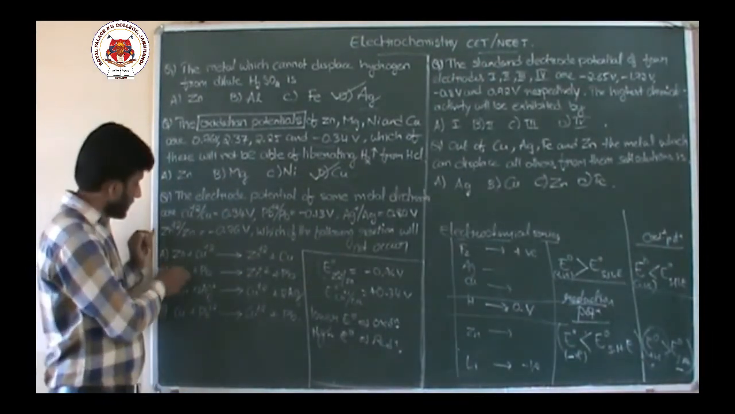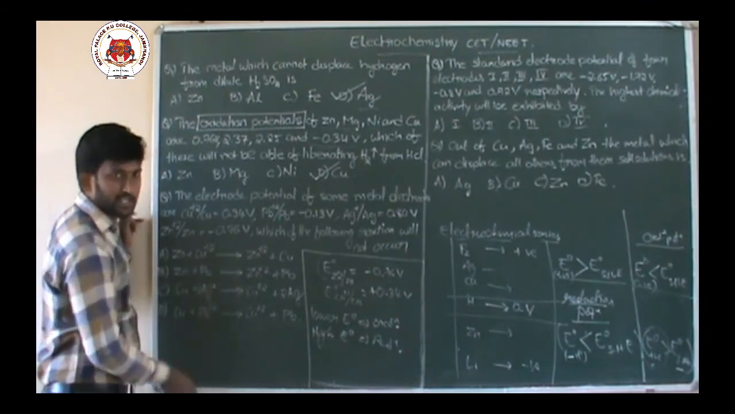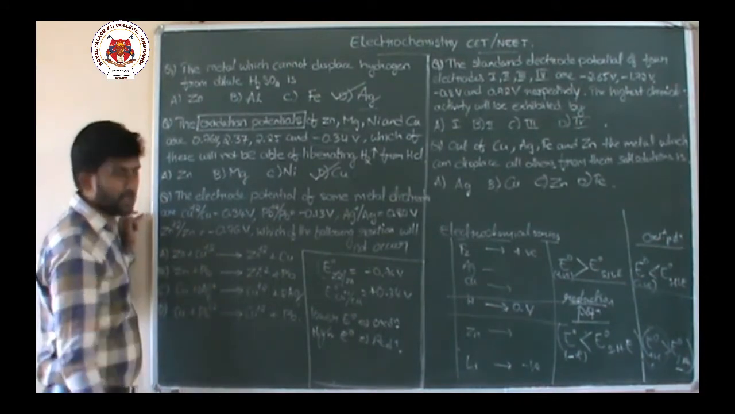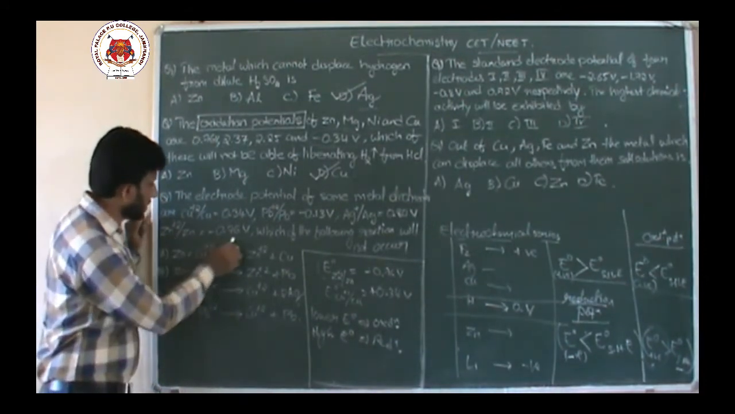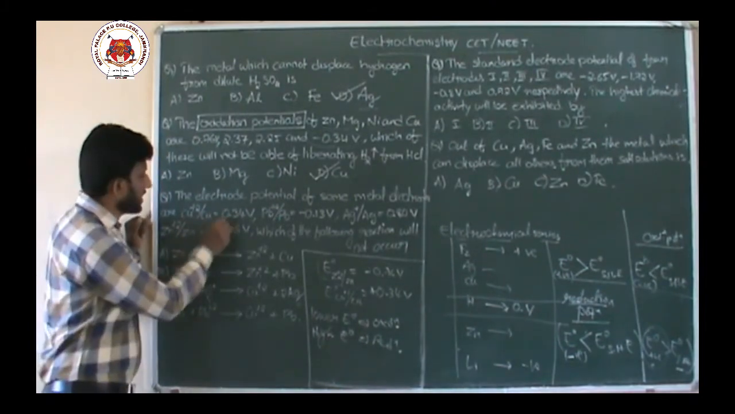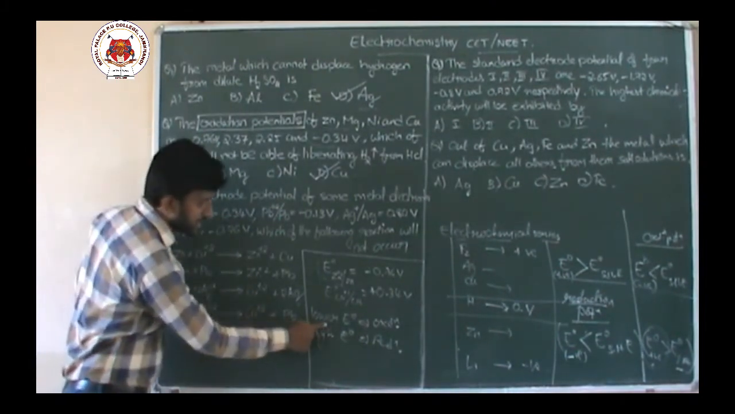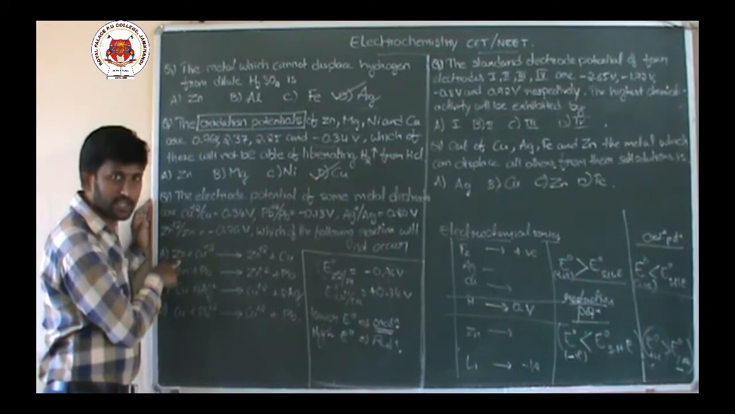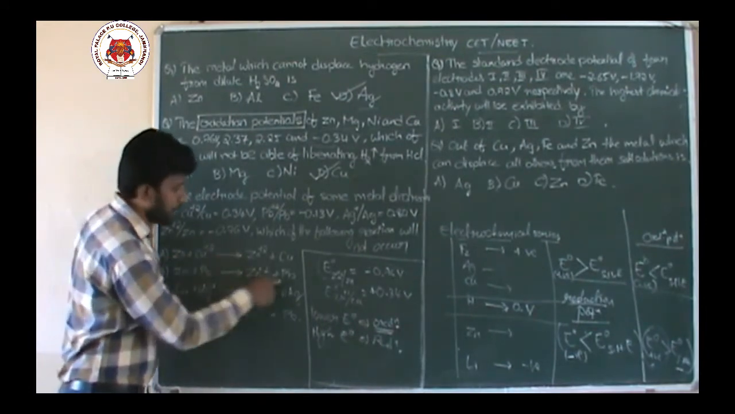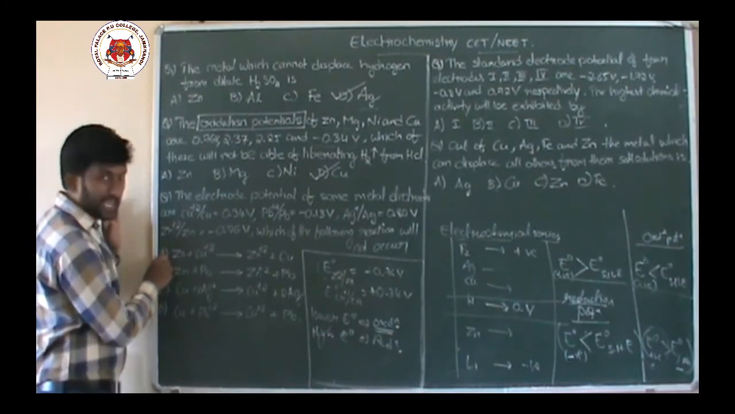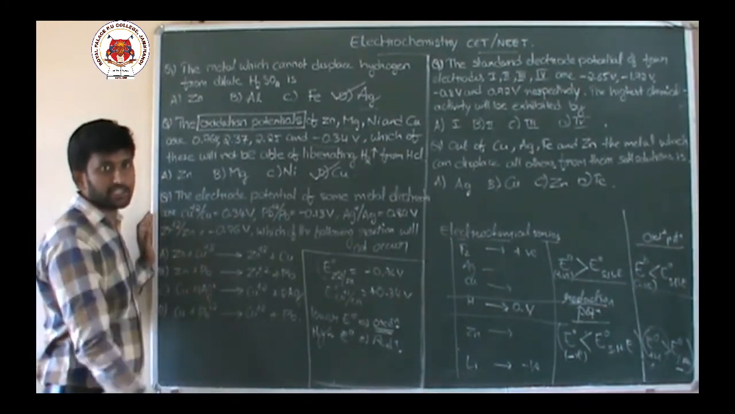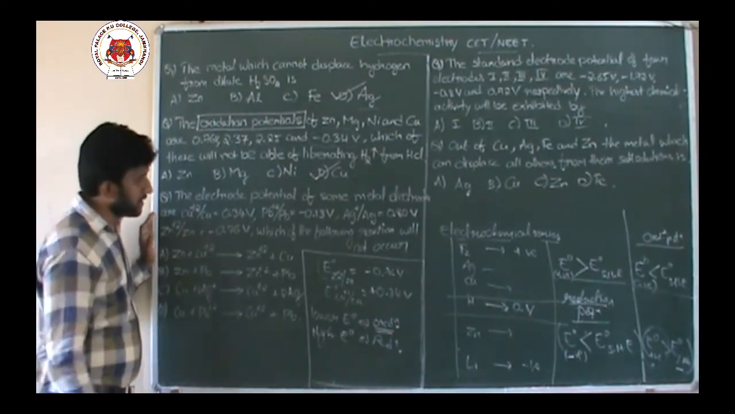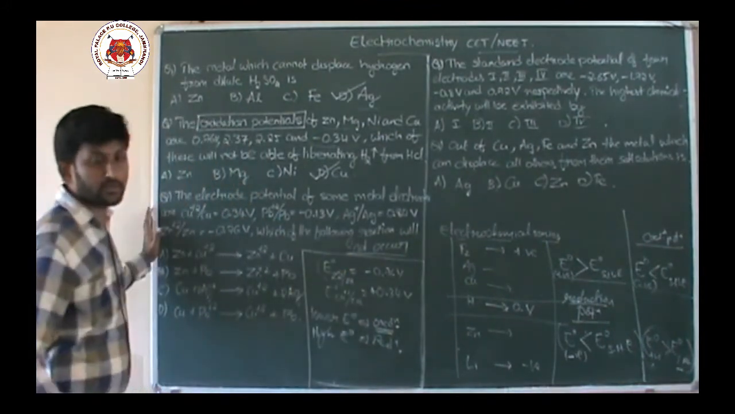First equation. Here zinc is undergoing oxidation, copper is undergoing reduction. Is this acceptable? Zinc potential is negative, copper potential is positive, so zinc potential is lower, and it is undergoing oxidation. Copper undergoes reduction. So the first reaction is possible, it can take place according to the series. But our question is asking which will not occur.